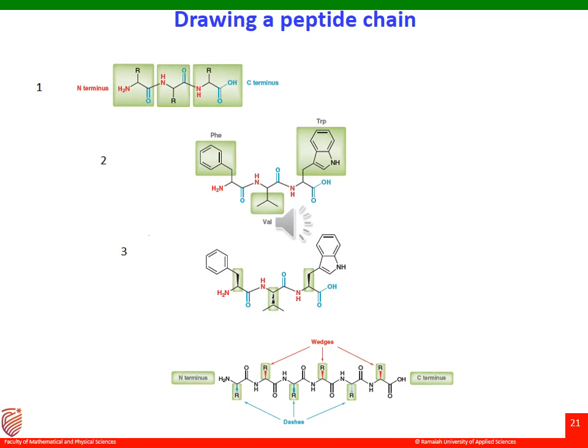So I repeat, all the residues on the top are indicated with the dark wedge and all the R groups at the bottom are indicated with the thin dash line. The dash line is nothing but a thin line that we are writing, right? So please remember this part: on the top you are drawing with a dark wedge and on the bottom you are drawing with a thin wedge or a dash line.